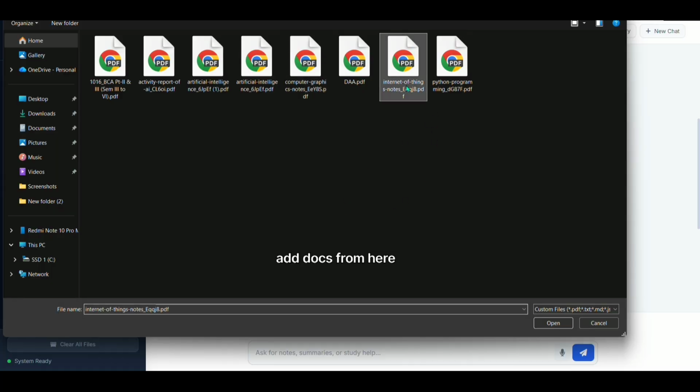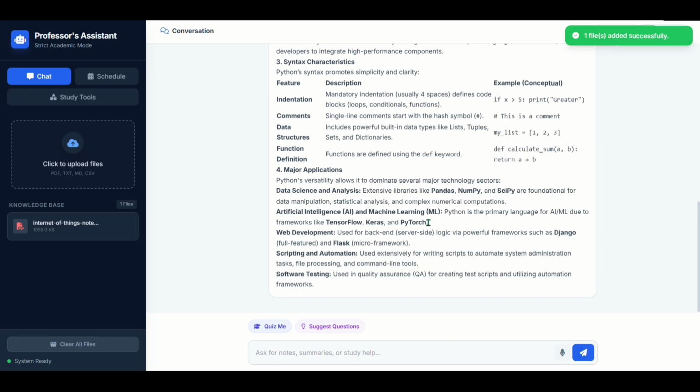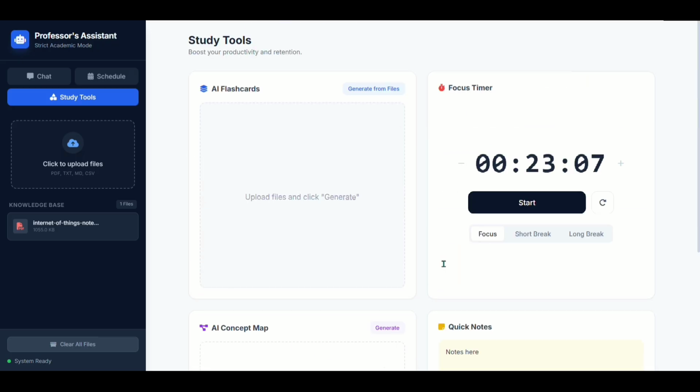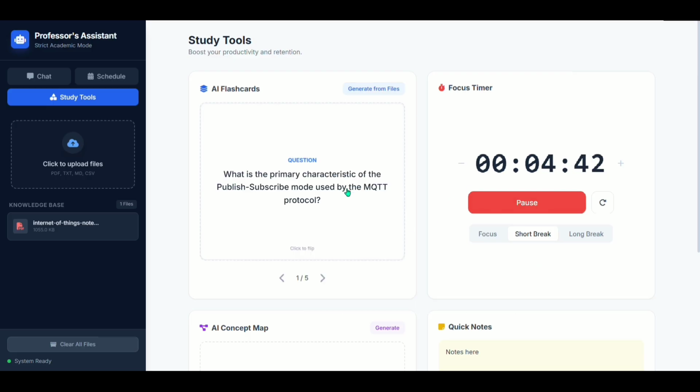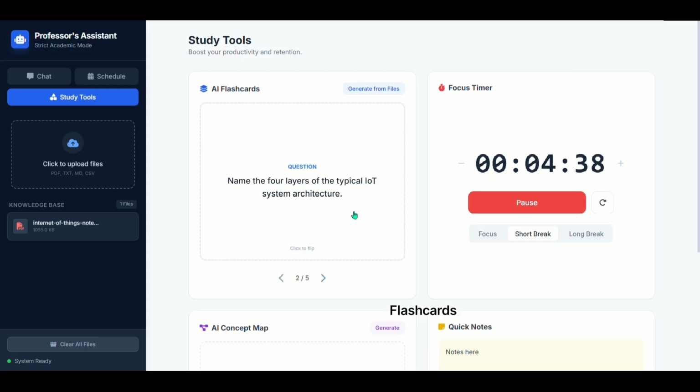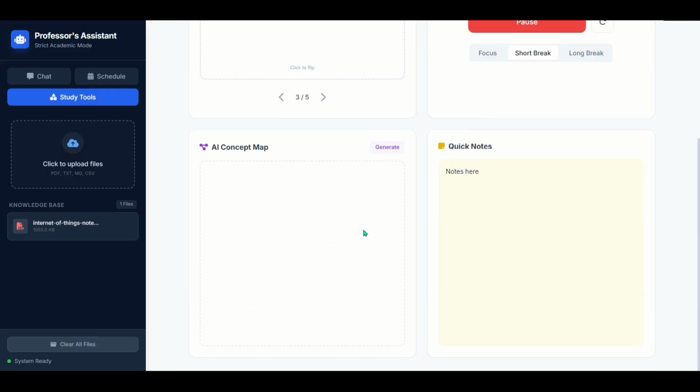So from here we are now uploading the documents. After uploading the documents, we can summarize them, as well as generate flashcards and AI concept maps, and we added a focus timer. So these are the flashcards and these are the answers. When we click on it, it gives the answer.